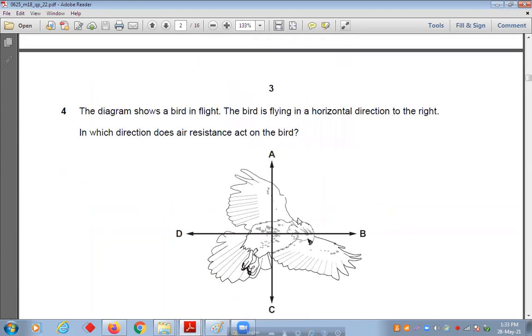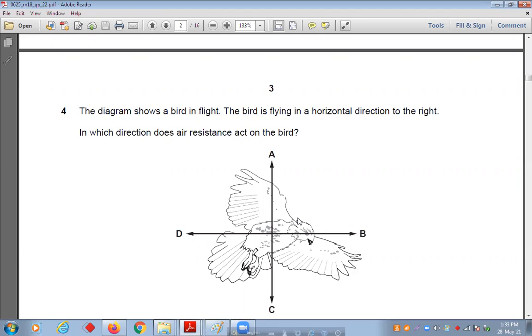Next, this. The diagram shows a bird flying in a horizontal direction to the right.